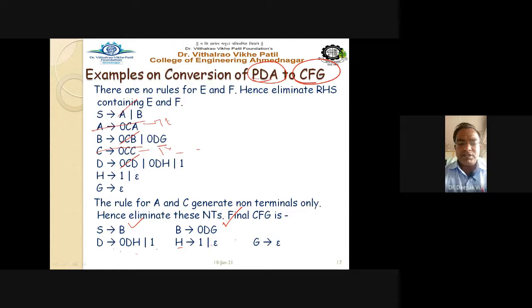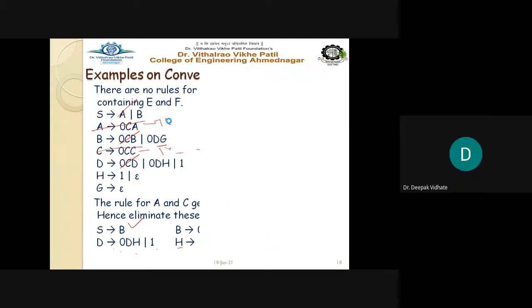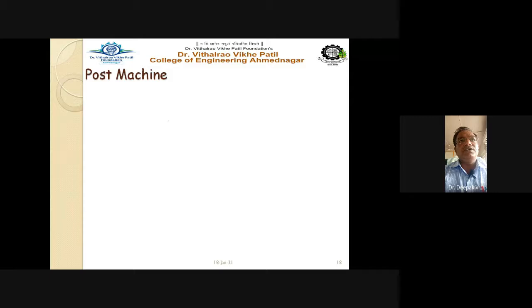So it is a somewhat time-consuming task, or it is somewhat confusing in some cases, but as you go on practicing, as you go on observing so many examples, it will be very easy. There are no real difficulties involved in this particular case. Getting this point? Now we will start the next topic, and that is the Post machine.